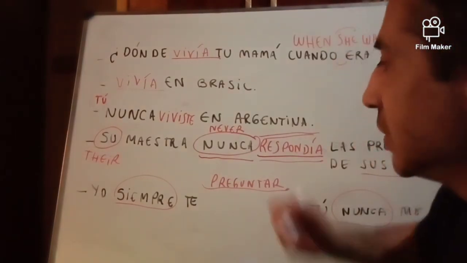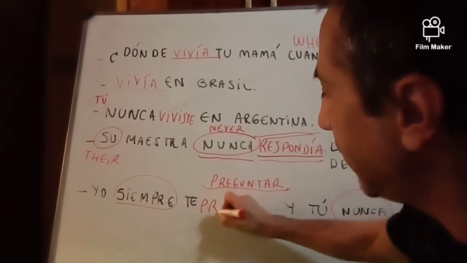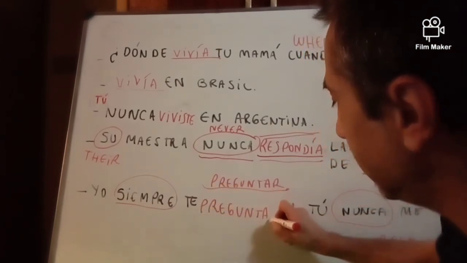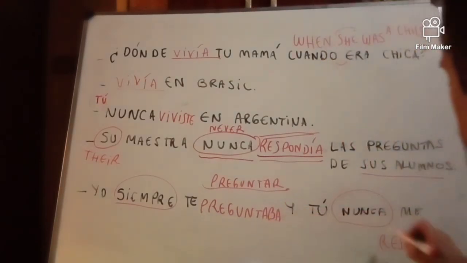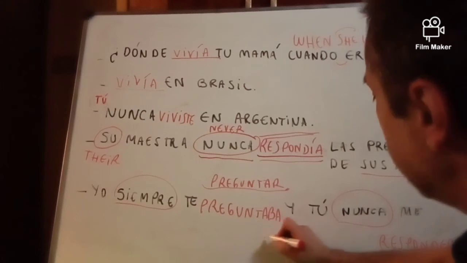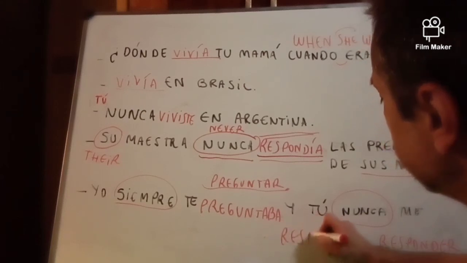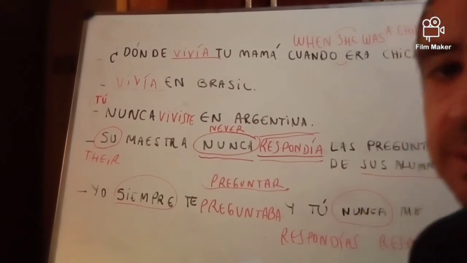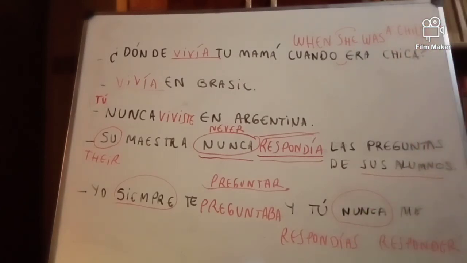This is the meaning. Yo siempre te preguntaba, repetitive action, so pretérito imperfecto. And here pretérito imperfecto too. Y tú nunca me respondías. Like that.